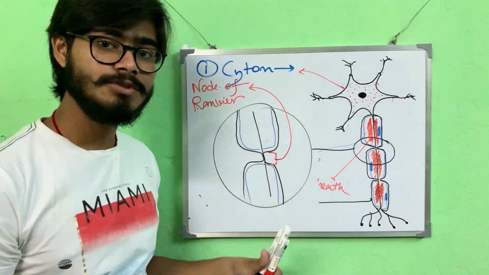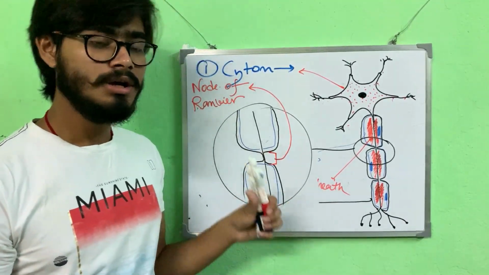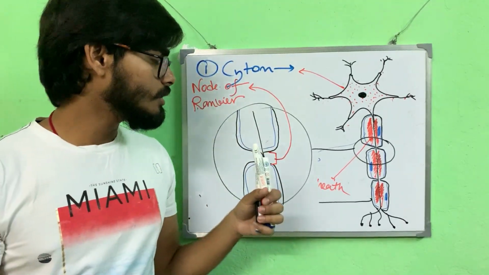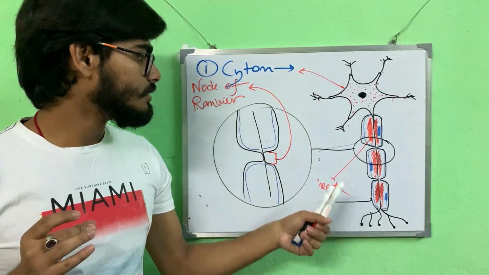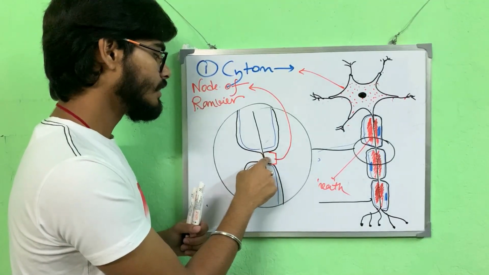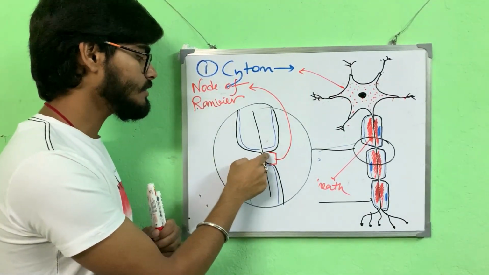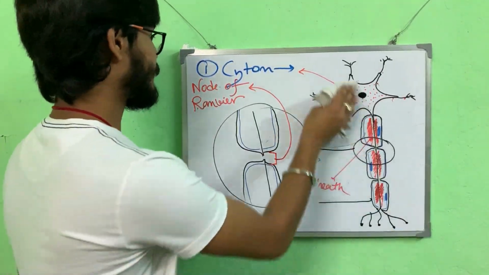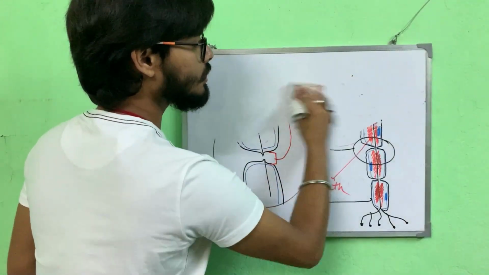This type of transmission of nerve impulse is called saltatory conduction. We will come to know about this in your higher classes. This saltatory conduction is mainly caused by this junction. So that's all about the axon part, and that's all about the parts of a neuron.